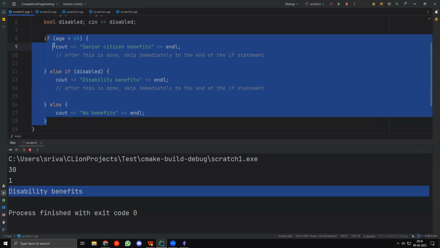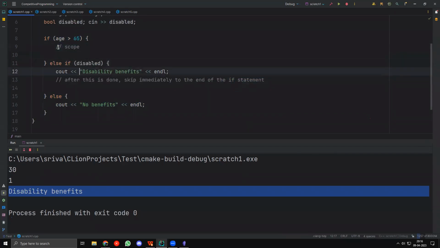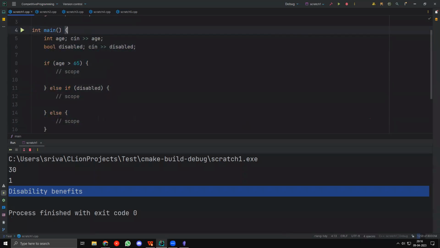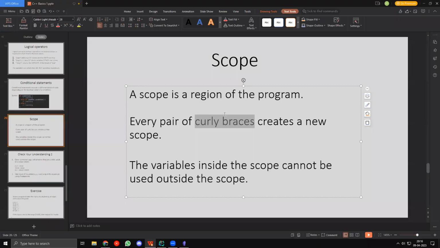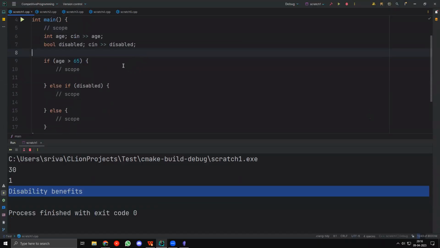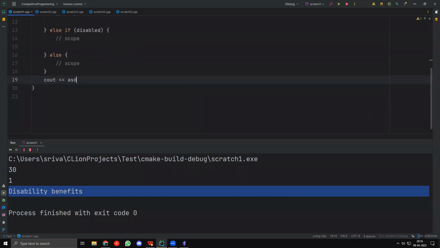So in these statements here, this here is a scope. This also here is a scope, and this is also a scope. And in fact, this entire main statement is also a scope, right? Whenever you have curly braces, it creates a new scope. And what the scope means is basically that if you have a variable inside, you cannot use that variable outside.